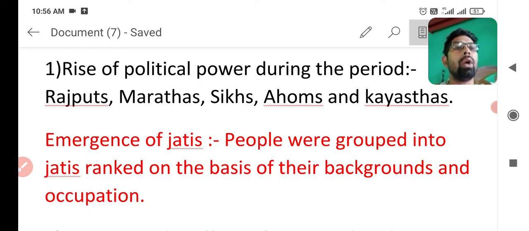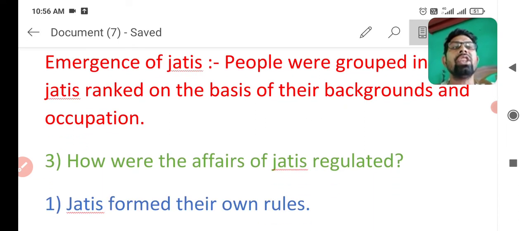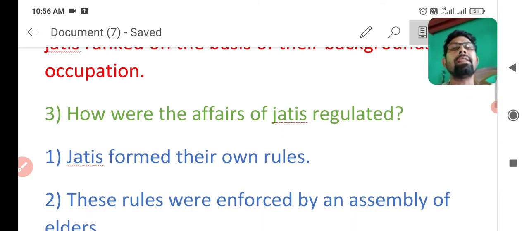The next point is how the jatis were regulated, or what were the major rules jatis had to follow for better adjustment in the society. The first major point is that jatis formed their own rules.